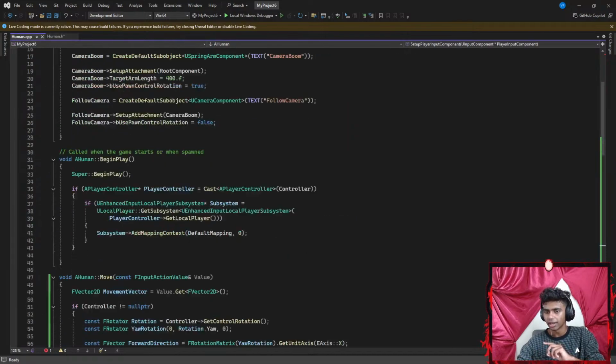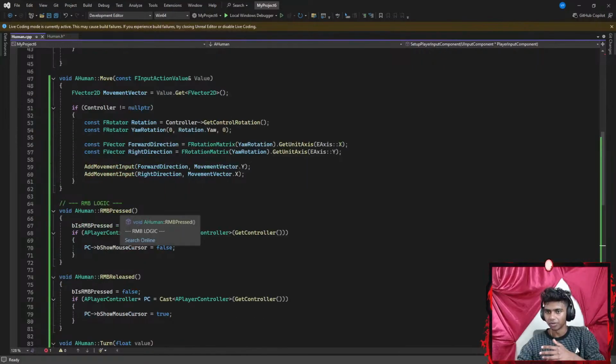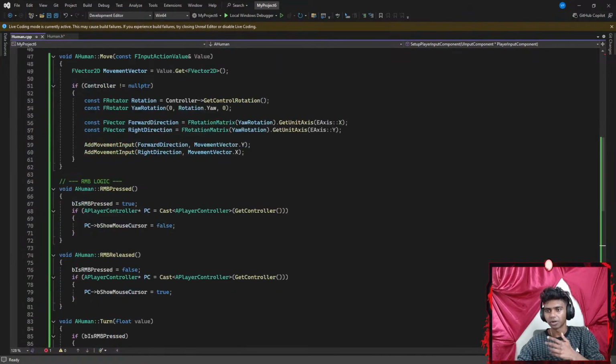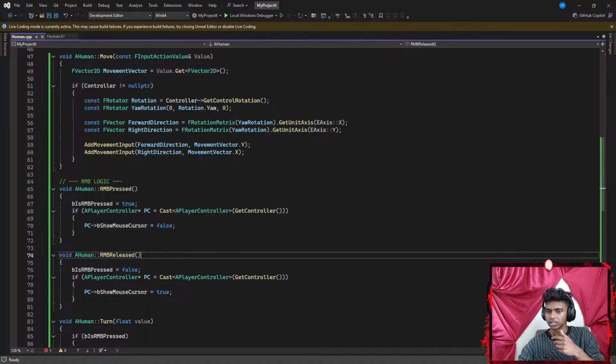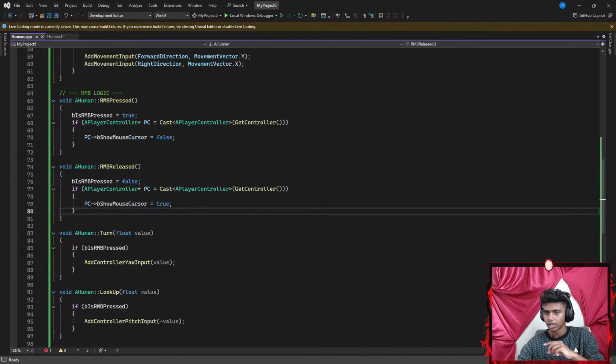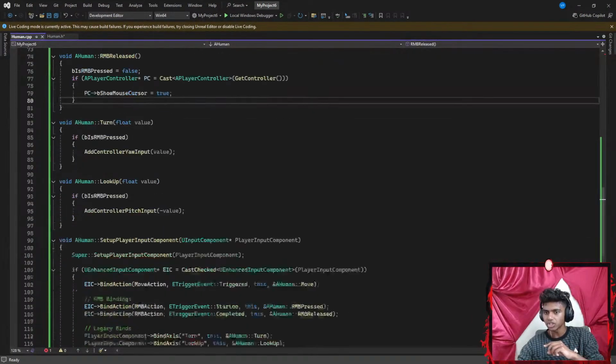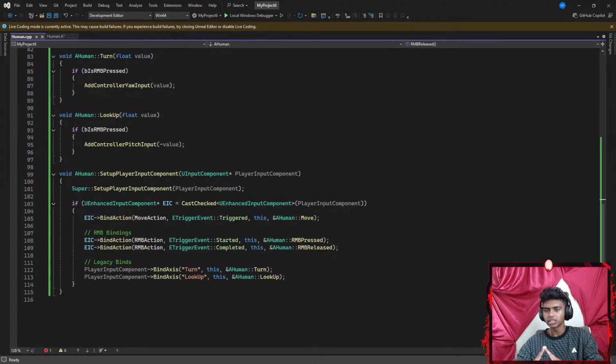That was easy. If I scroll down here, I have an RMB logic. After the move function, void RMBPressed: if my RMBPressed is equal to true, I do this. So a player PC cast, a player get controller PC, bShowMouseCursor false. RMBReleased: my RMB is going to be false if this happens. And then a turn function and a lookup function. I see.